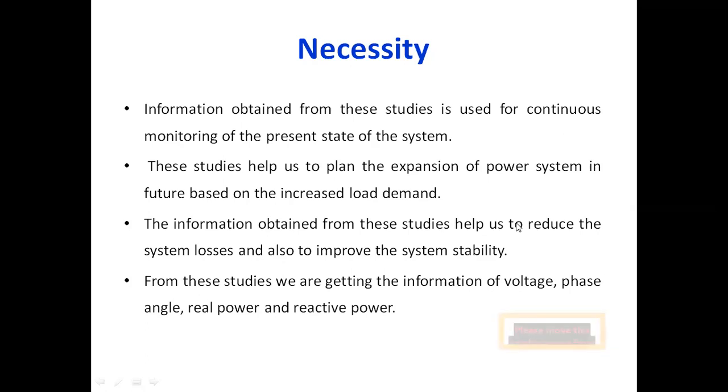So from these studies, we are getting the information about the voltage, phase angle, real power, and reactive power. Just now we have discussed the information that we are getting from the load flow studies. This is the main information that we are going to have, right?